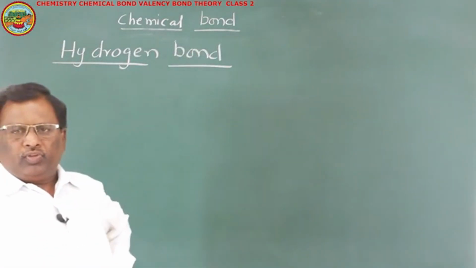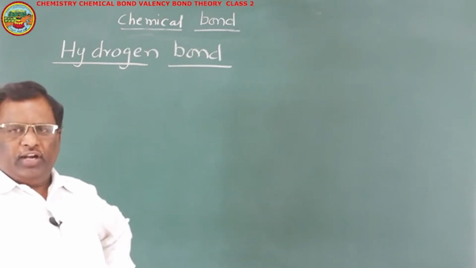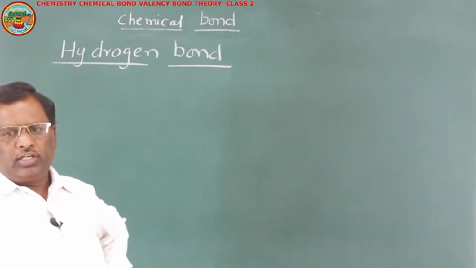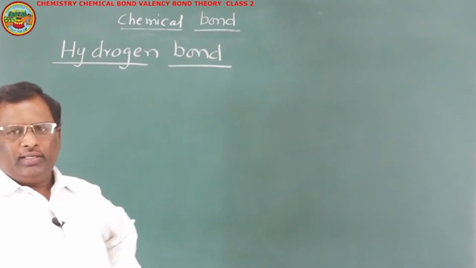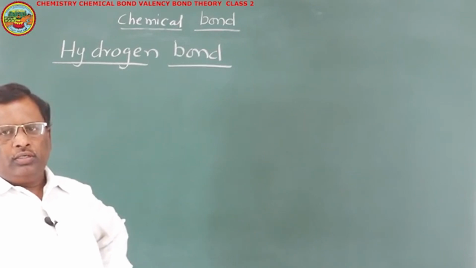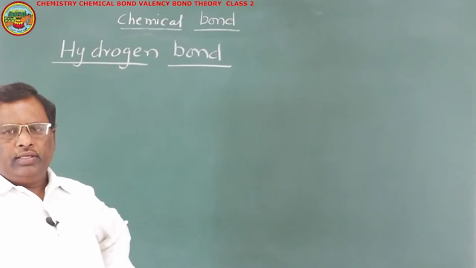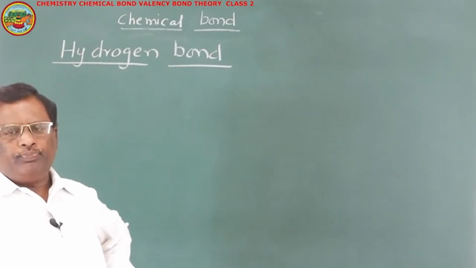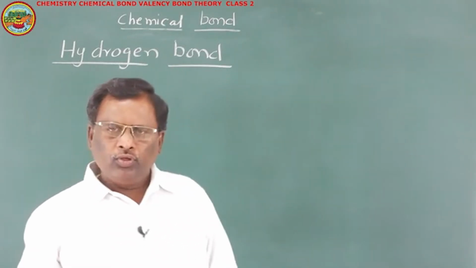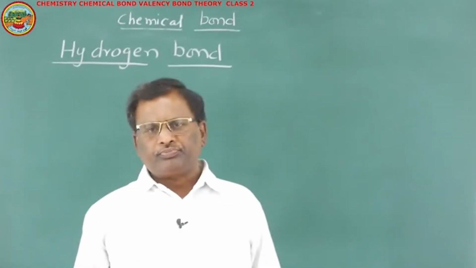Hydrogen bond. This hydrogen bond belongs to the category of van der Waals forces of attraction because it's not a chemical bond. Actually, here it has certain ionic character because in a hydrogen bond, the forces of attraction are electrostatic. Only the hydrogen atom can form this type of bond. That's why this bond is known as hydrogen bond. Except hydrogen, no other atom is able to form this type of bond.